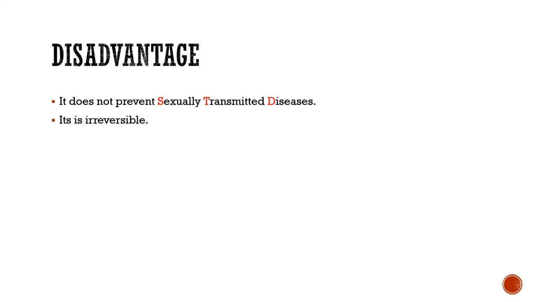Other thing is that these are irreversible. So once it is done, it cannot be reversed back. So if the couple changes their mind about going for another baby, they cannot do that. So it's like a permanent way of sterilization.